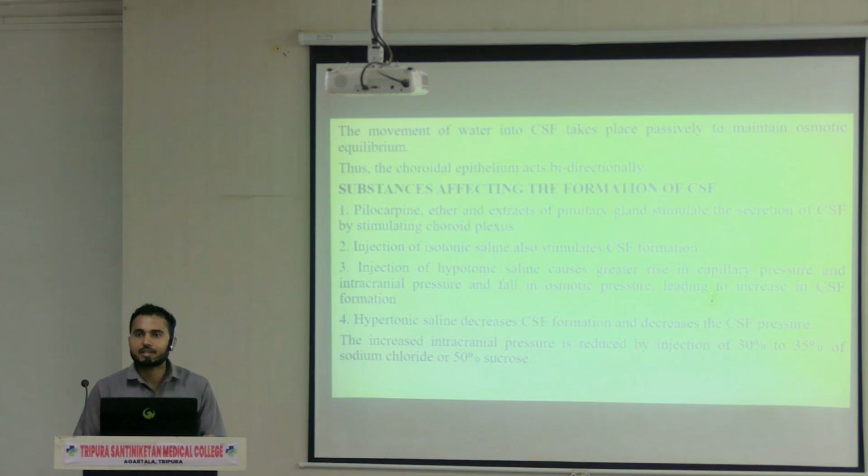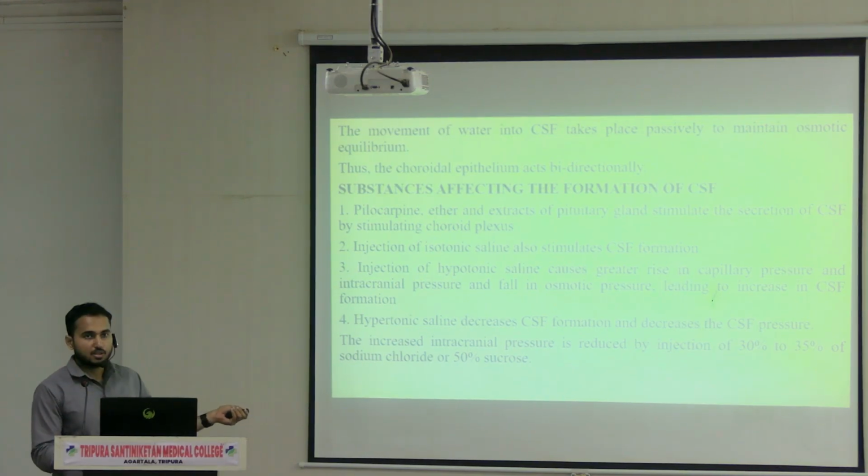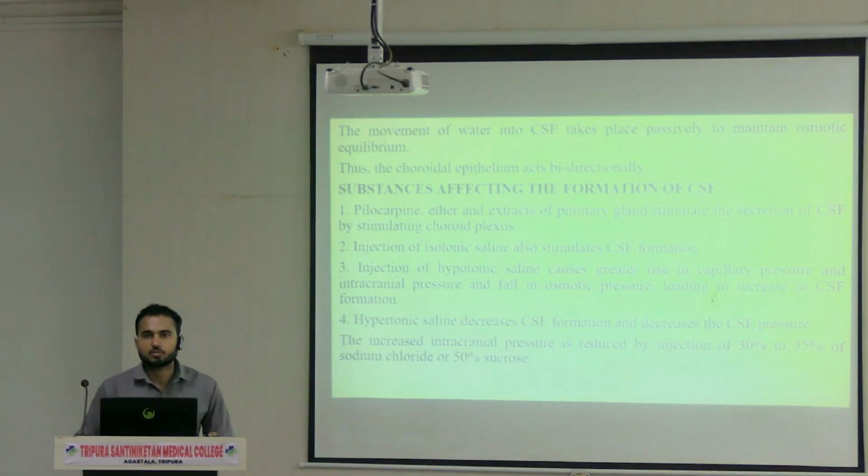Okay, so there are different cases which you will be observing where the intracranial pressures are increased. At that time, how to decrease the intracranial pressure? The best way is to give the hypertonic saline. Now what is there in the hypertonic saline? The injection 30 to 35% of sodium chloride or 50% of sucrose, which will make the hypertonic saline. Now if that is given, then the production of CSF will be less and the intracranial pressure will also become less. So this is a way to deal with the increase in intracranial pressure.